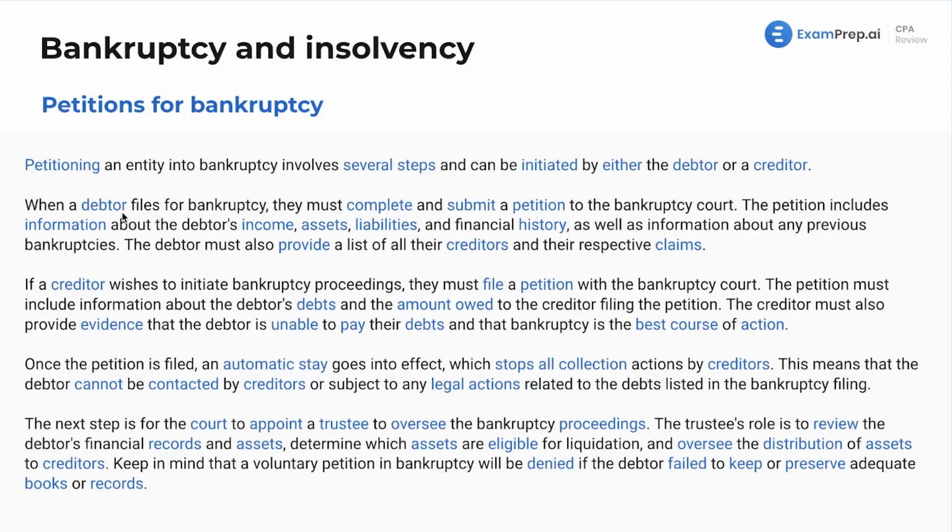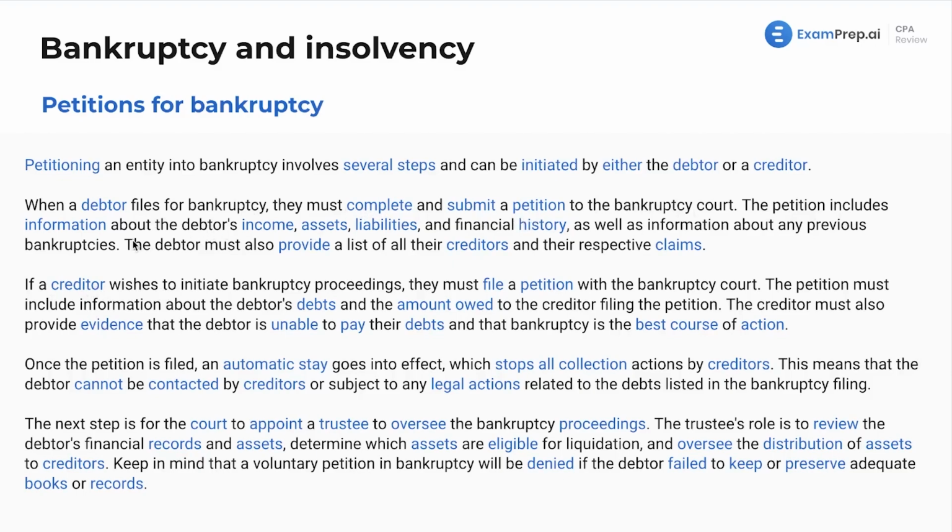Now, when a debtor files for bankruptcy, this is voluntary because they're the ones doing it, right? Whereas a creditor filing is involuntary. The debtor's not choosing to do that. Maybe they do agree with it at the end of the day, but that's the term we use there. For the debtor to do that, they must complete and submit a petition to the bankruptcy court.